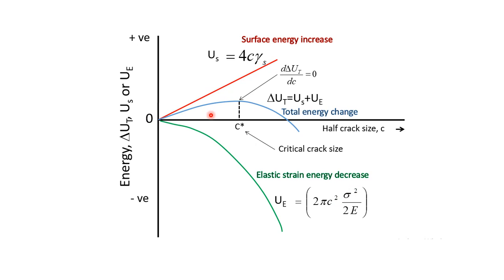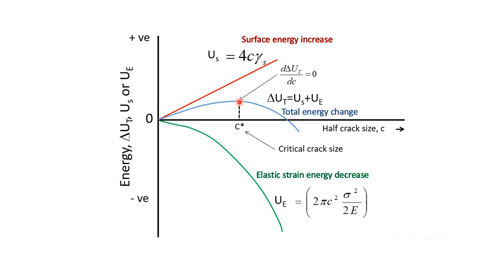But if there is a crack which has got the critical crack size, then this crack is prone to grow, because any minor increase in the stress will lead to a spontaneous growth of the crack, because energetically it is very favorable. At this point the total energy of the system can decrease if the crack size is going to grow.